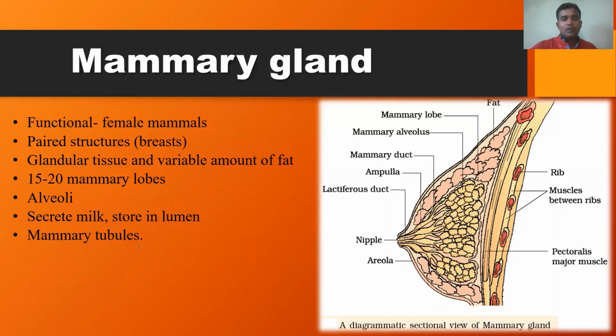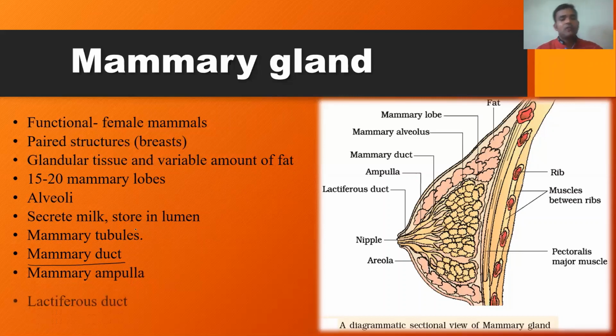Now, these mammary tubules will open into the mammary duct. And the mammary duct will continue as the mammary ampulla. The mammary ampulla is followed by the lactiferous duct. That means the mammary ampulla again narrows and continues as the lactiferous duct. And all the lactiferous ducts are joined together at one point. That leads to the formation of a structure called the nipple. So this is regarding the internal structure.